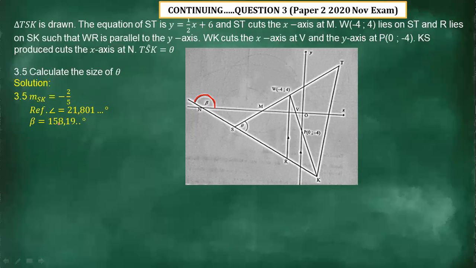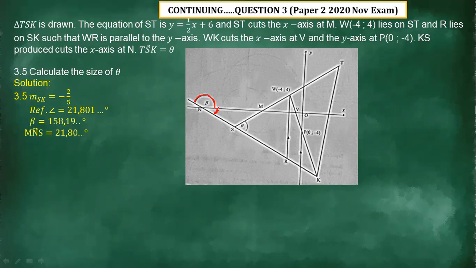And therefore, the angle beta is 158,19 degrees. Now we can calculate the measure of angle NS, this angle here. We say 180 minus 158,19, which gives us 21,80 degrees.